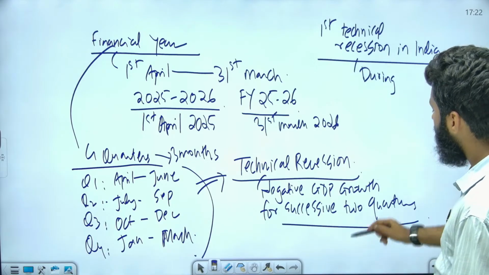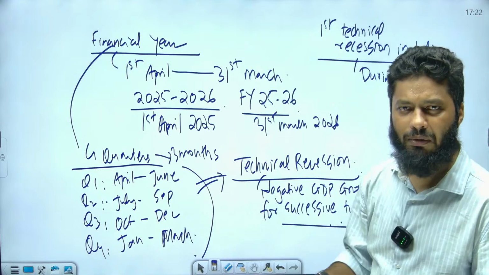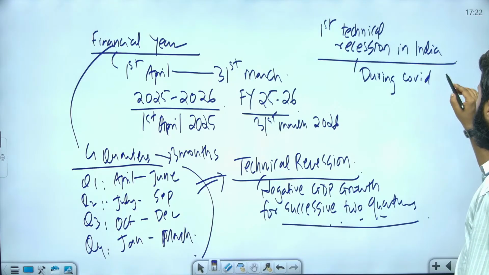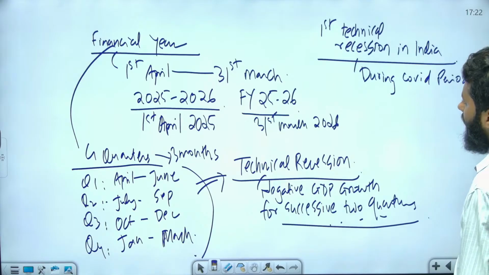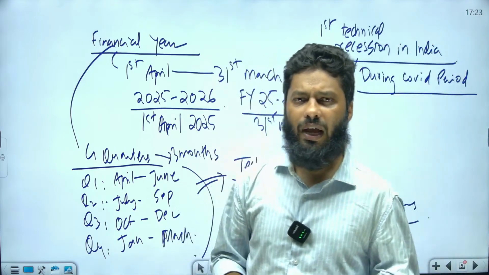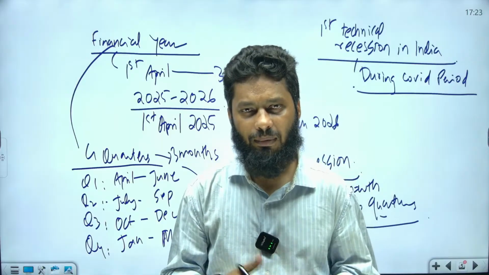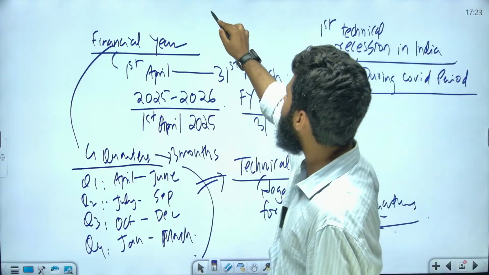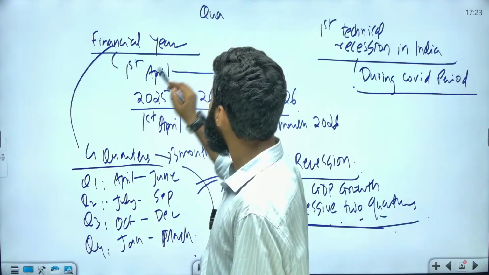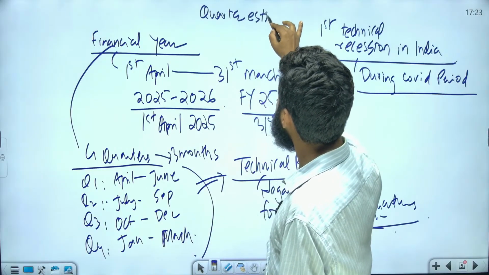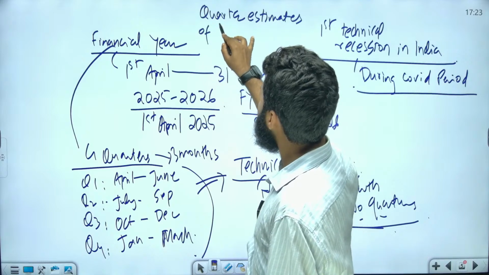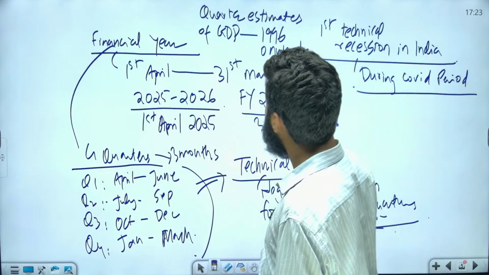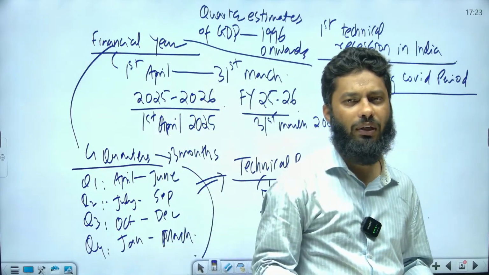Now what happened is that for 2 successive quarters, GDP growth went negative during COVID. What does this mean? Have we not seen any recession in India before? We have seen recession in India, but technical recession talks about 2 successive quarters, and we started quarter estimates of GDP from 1996 onwards. Before 1996 we did not have quarter estimates of GDP.